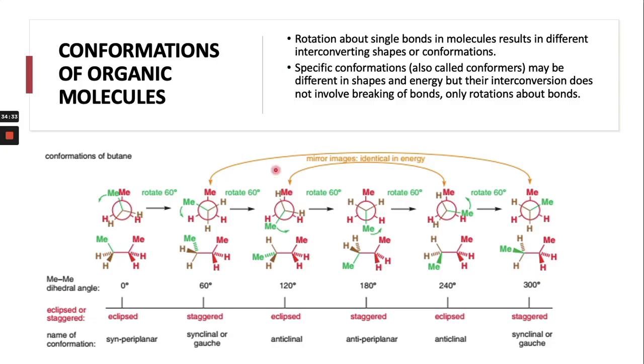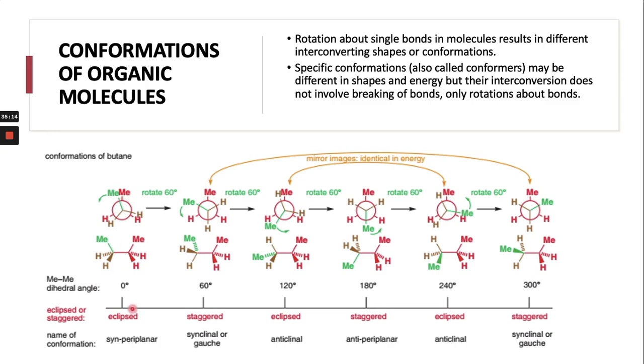Conformation is actually the rotation about the single bond in a molecule, which results in different interconverting shapes, or conformers. For example, you can see there is a carbon-carbon single bond in the case of butane. Because of this single bond, the molecule is continuously rotating. Once they are rotating, they have different conformations. So one molecule has different conformations, in order to attain stability. For example, in this one you can see methyl steric hindrance.